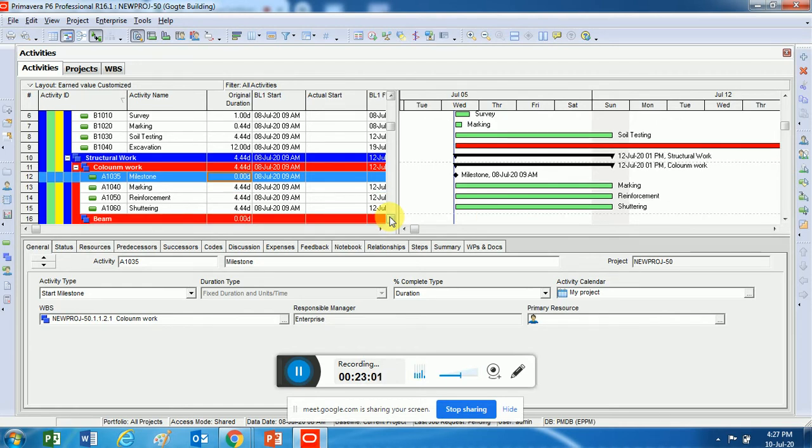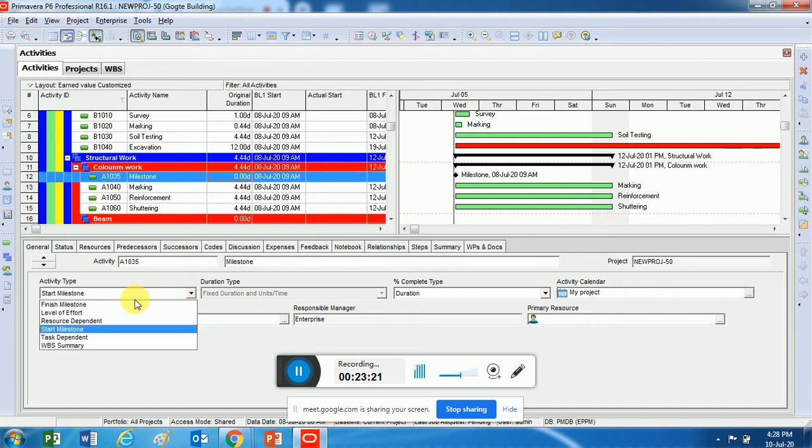Alright, so you can create a start milestone, you can create a finish milestone, and at some point of time you will have to measure what was planned and what has happened. So what we usually do is measure from a start milestone to a finish milestone, right? So like that we have start milestone, finish milestone.